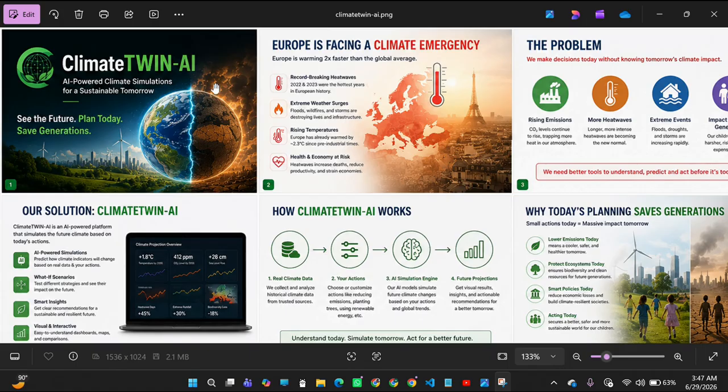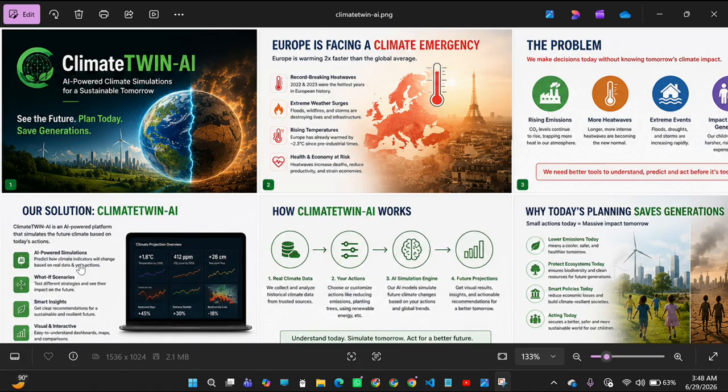Basically, you have heard the news about what is going on in Europe nowadays. Europe is facing a climate emergency and is warming faster than the global average. Record-breaking heat waves, extreme weather surges, rising temperatures, health and economy at risk. This is all due to climate change, and to solve this problem, I made a solution, which is Climate Twin AI.